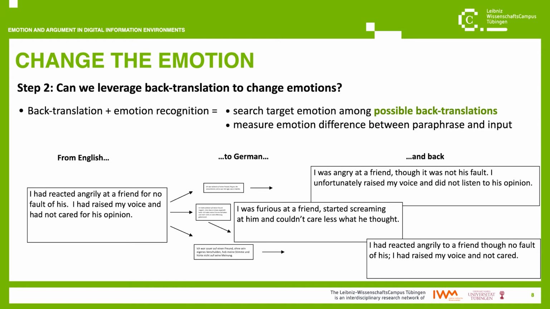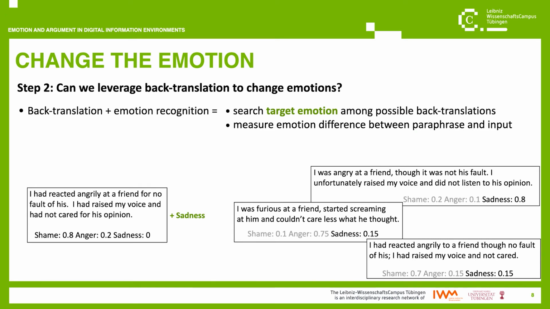We can now take advantage of this multitude of paraphrases in order to combine the content of an input text and a desired emotion. We do so simply by searching among these paraphrases and by selecting the one which expresses the target emotion the most. Again, that's with the help of an emotion classifier. For instance, a sad variant of this input text is the first paraphrase, because this is the saddest text among the back translations, while the second paraphrase would be considered an angry variant of the input text, due to its high score in anger.